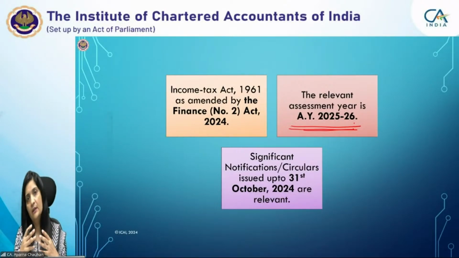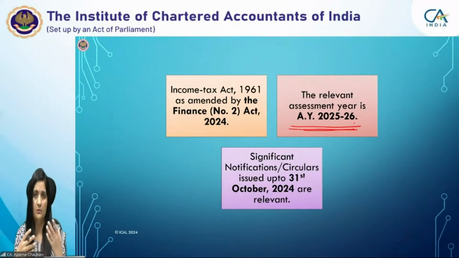Because this time the Finance Bill was presented on 23rd of July only, right? And then it became an Act after getting the assent of the President in the month of, I think, August or something. So due to this reason, this time the study material got delayed.